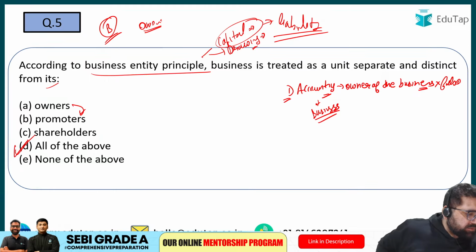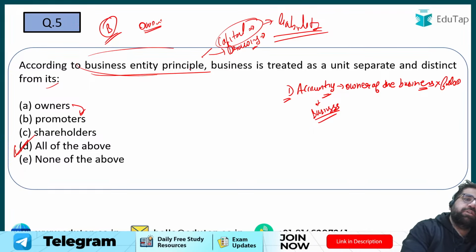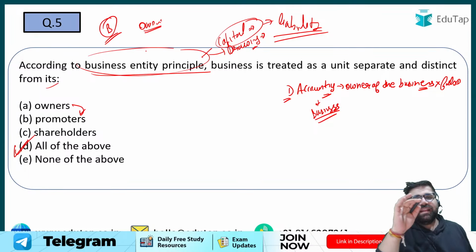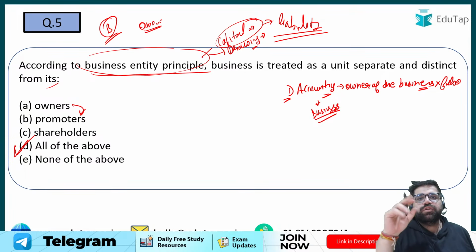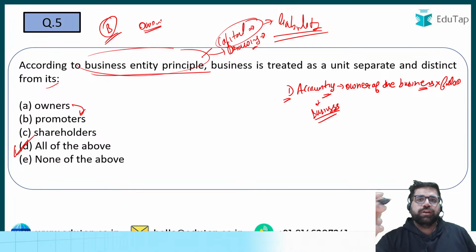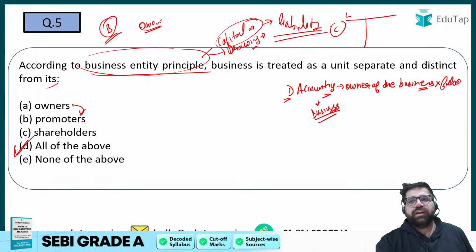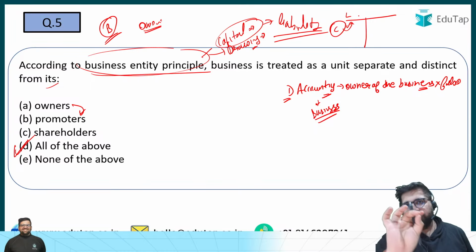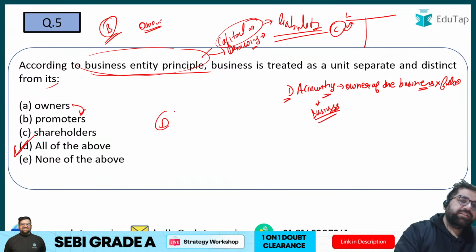Please tell me the right answer for question number 5. Yes, capital is a kind of a liability because of this particular entity principle. Because at the end of the business tenure, the company has to return the capital back to the owners. So definitely, when you are making your liabilities, the first thing which you enter in the liabilities is capital only. So capital becomes a kind of a liability but not a pure liability. I hope you are able to understand. So the correct answer over here will be option number D.